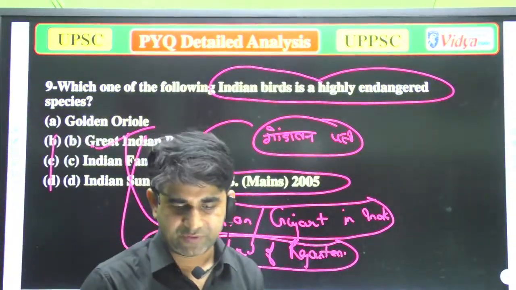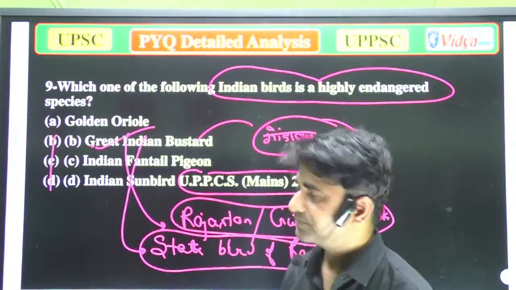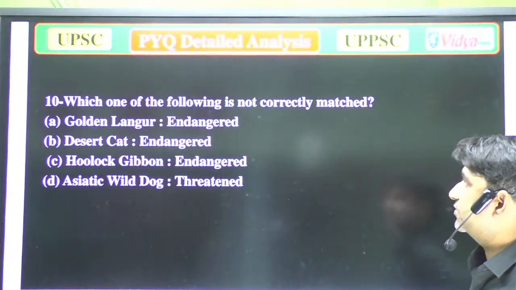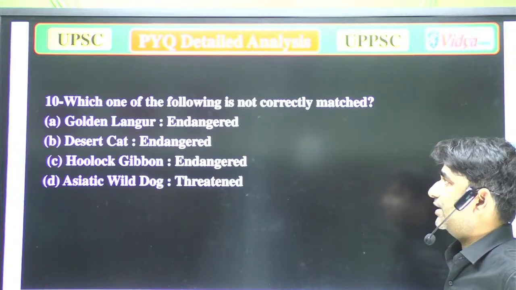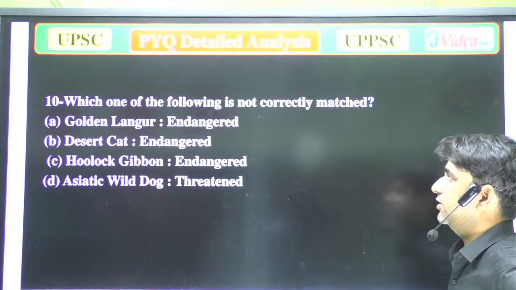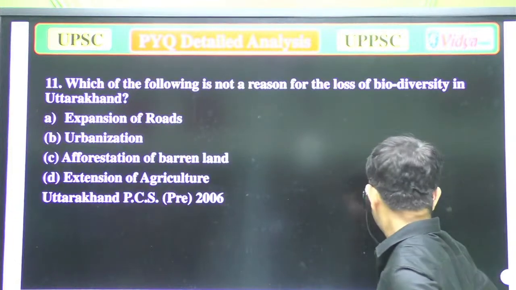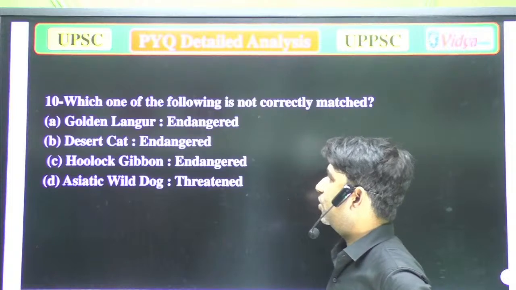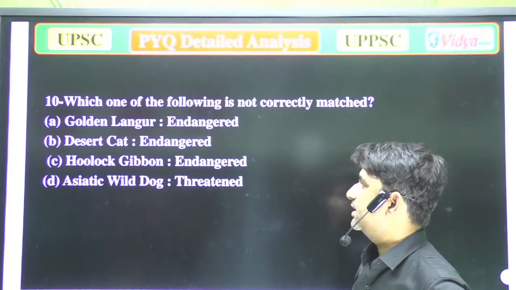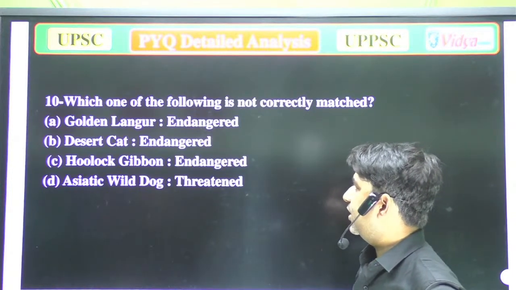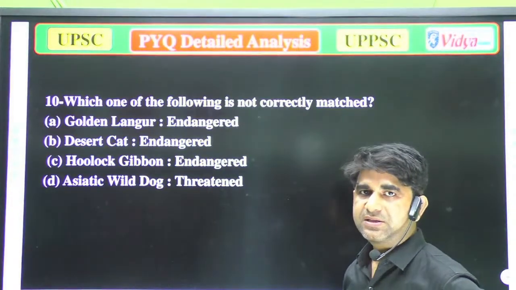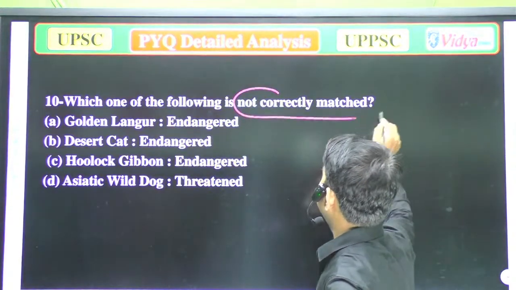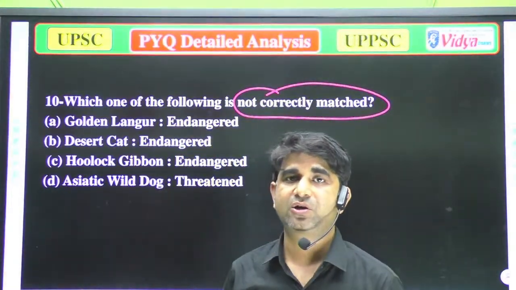So now we'll move to our next question. Which one of the following is not correctly matched? A, golden langur, endangered. B, desert cat, endangered. C, Hoolock gibbon, endangered. D, Asiatic wild dog, threatened. Again, answer that question. Which of the following is not correctly matched? Please try to attend this question.